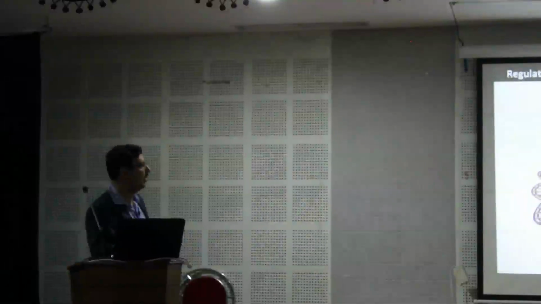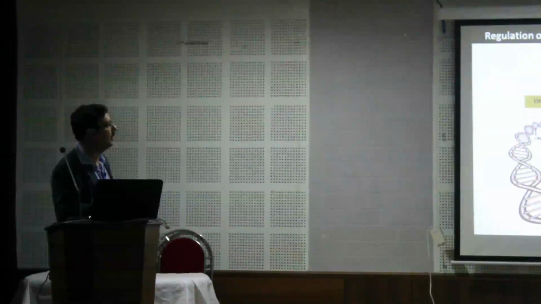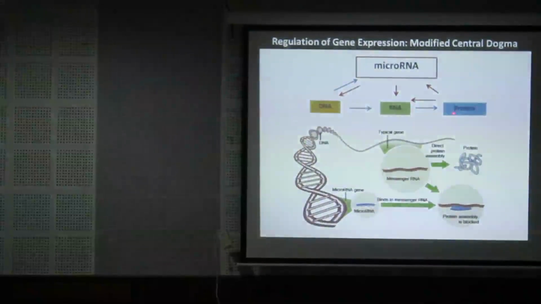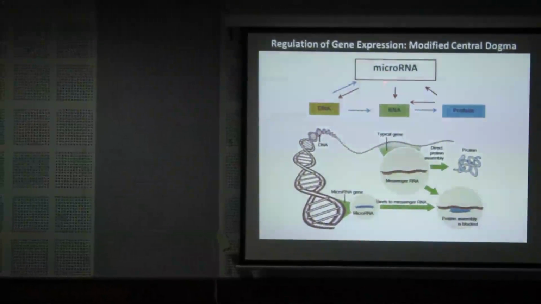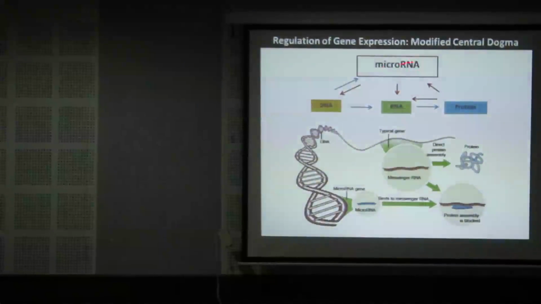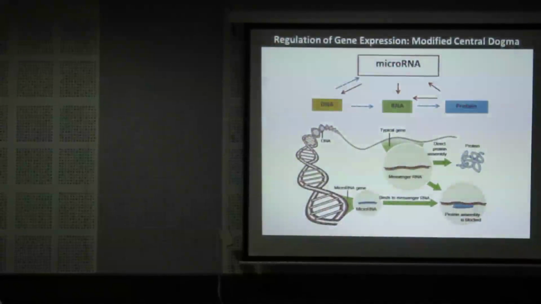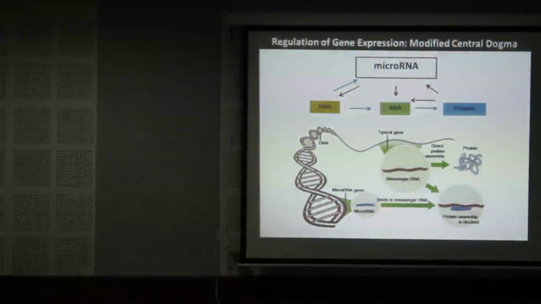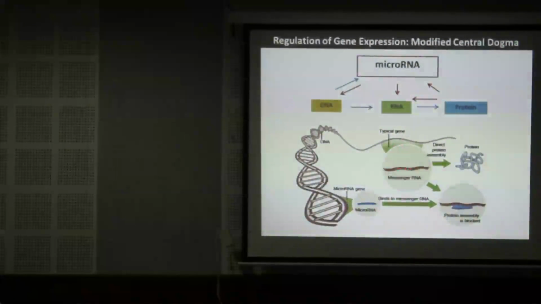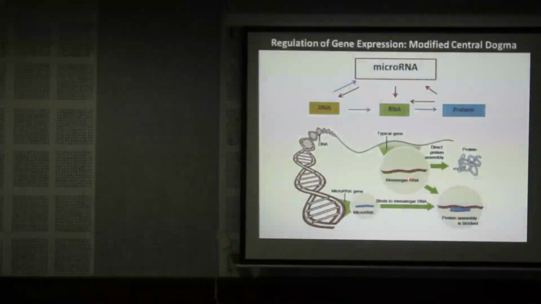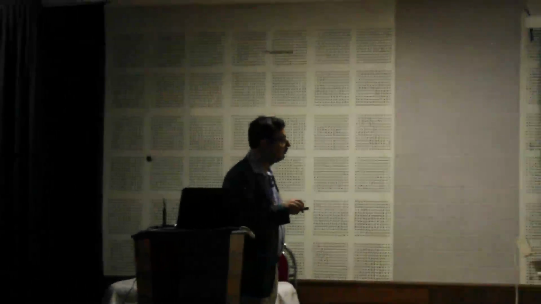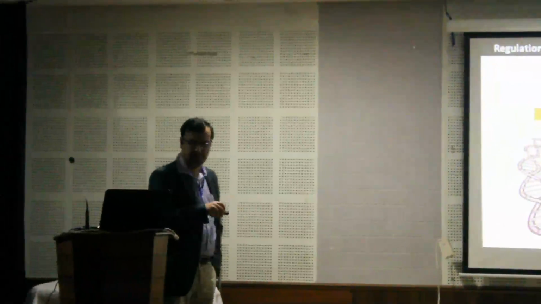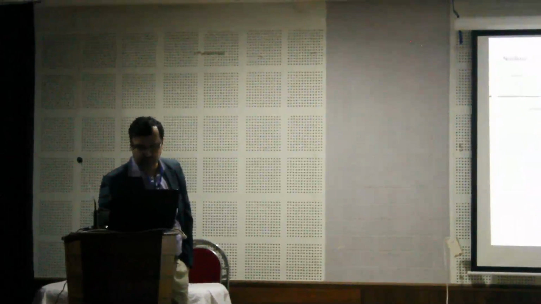So we all know about the central dogma of molecular biology, where the DNA is transcribed to RNA and then translated to protein. But that gets modified with the introduction of the non-coding RNA called microRNA, which can regulate different steps of this process. It is transcribed from the genome from a different locus and binds to the target RNA with imperfect complementarity, and by binding it regulates the expression of the target genes and induces translational repression and also degradation.